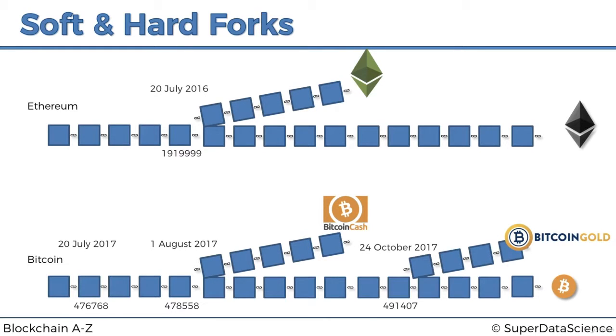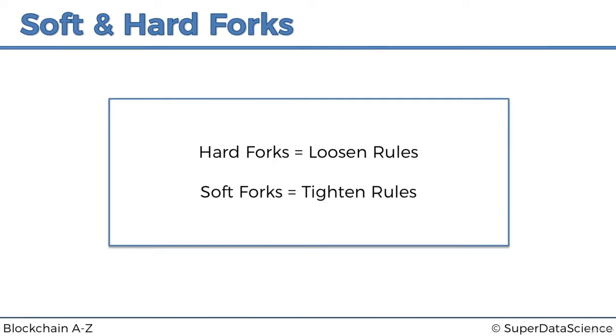Now let's go to the theory. What is the difference between a soft and hard fork, and what exactly do they do to the underlying software? So let's have a look. This is the rule of thumb: hard forks loosen up rules, and soft forks tighten up rules. It might sound a bit counterintuitive, you might think it's soft loosen, hard tighten, but it is what it is.